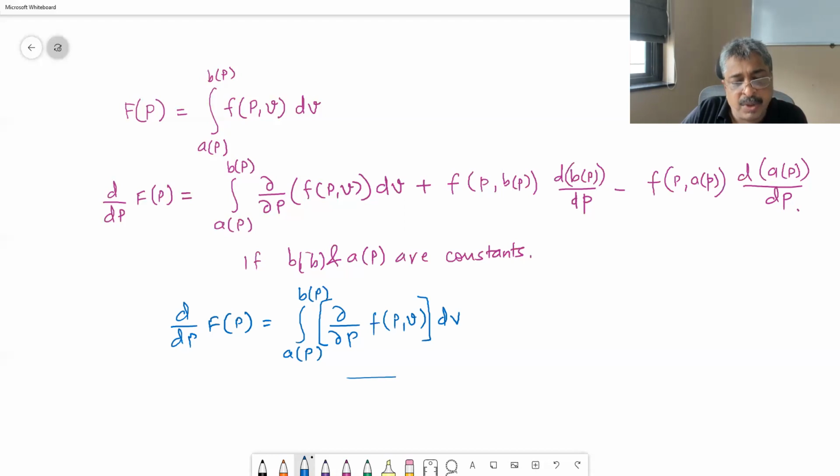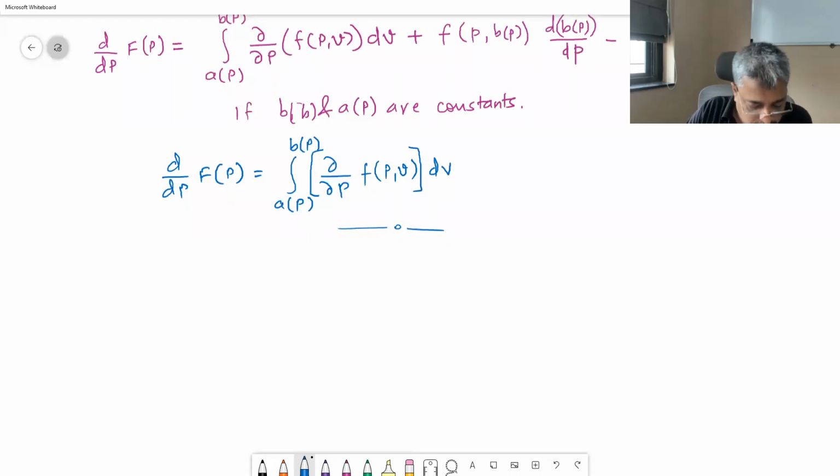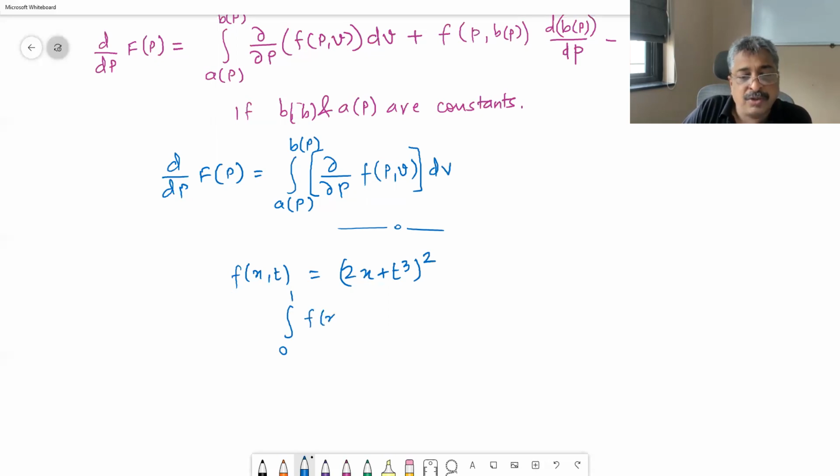Let us take a simple example. Consider f of x comma t is equal to (2x plus t cubed) squared. So the integral from 0 to 1 of f of x comma t dx is equal to the integral from 0 to 1 of (2x plus t cubed) squared dx.